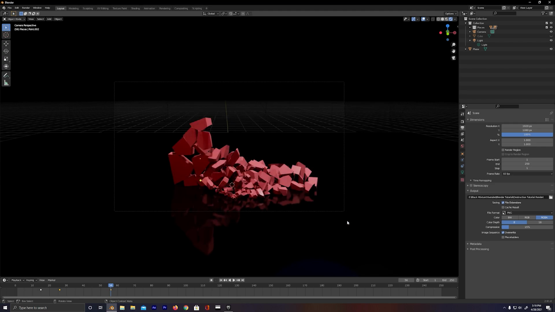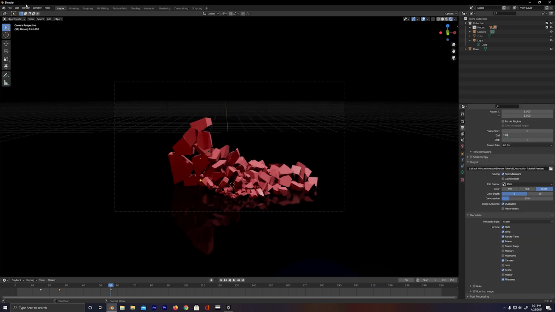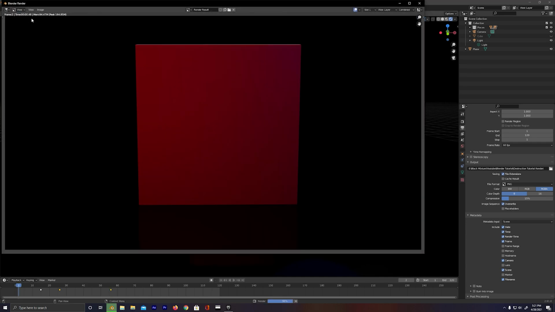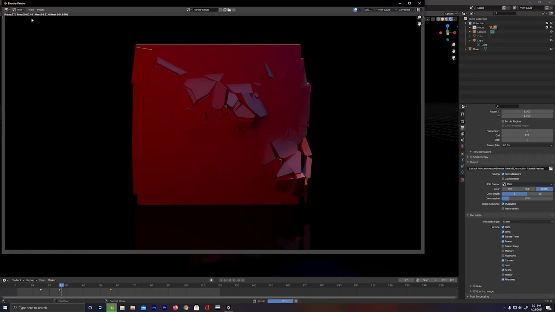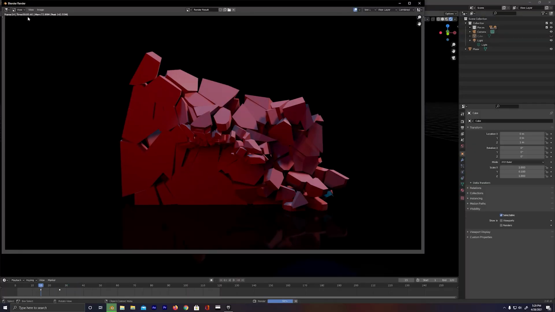So go all the way up to the top left corner and you're going to see this tab that says render. Click on it. Second option there, render animation. Bam! Blender is doing its thing and it is rendering out that animation. Now, depending on how fast or how slow of a potato your computer is, this could take either a few minutes or a few hours or a few days.